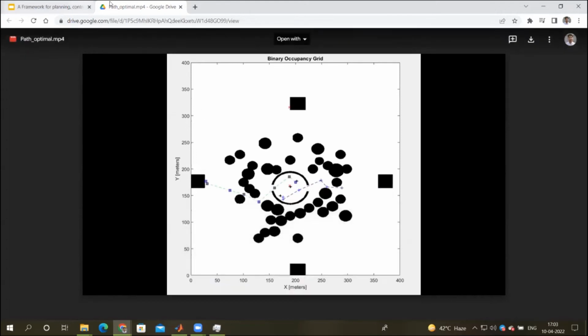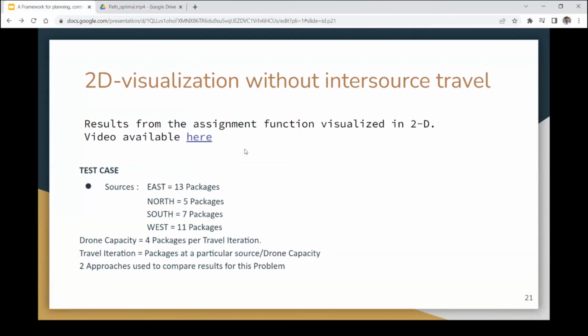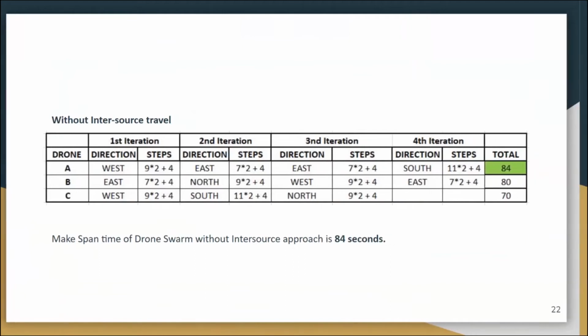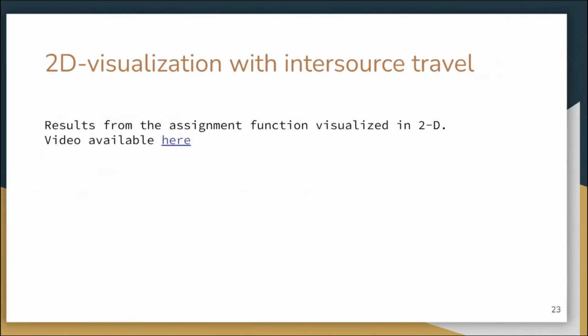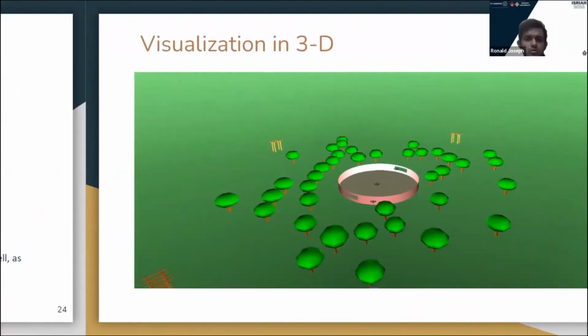We are then comparing the results of both these strategies. This is without inter-source. The result for without inter-source is 84 seconds, the total time for this given test case. And next is with inter-source travel, and it takes 74 seconds.